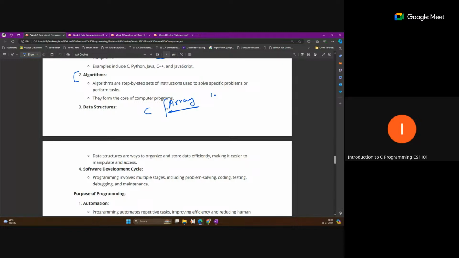Okay, so we can create a data structure array for 100 students. All 100 students' marks will be stored in continuous memory locations. Suppose the first memory location is 100, and the data type is integer, so an integer takes 4 bytes. You can assume that after the addition of 4 bytes, so 100, 104, the next data you can find in memory.